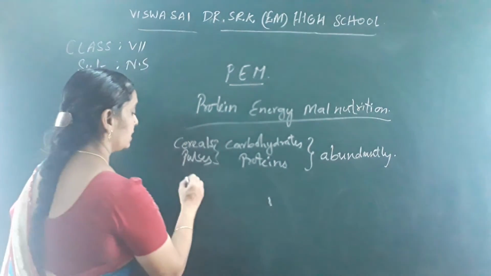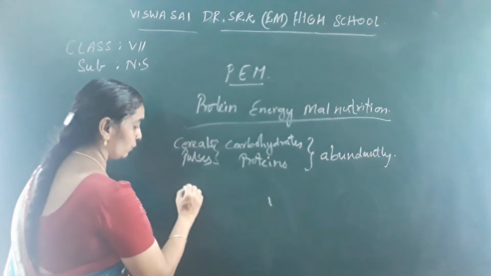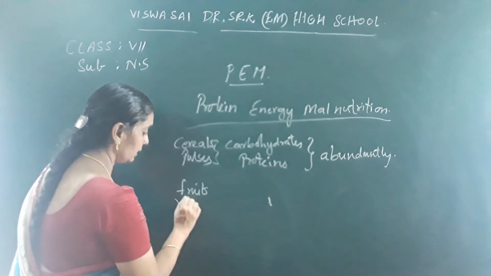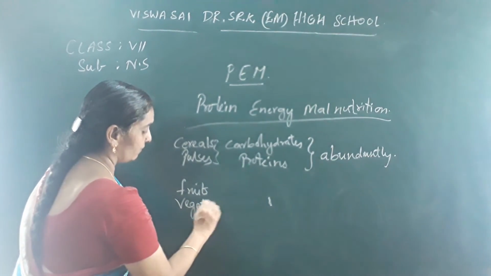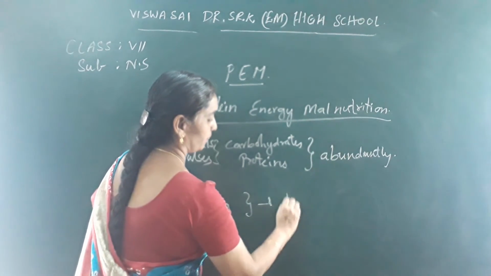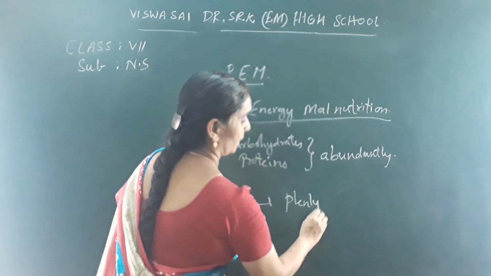Okay, next coming to the fruits and vegetables, green leafy vegetables and fruits. They are taken in plenty.